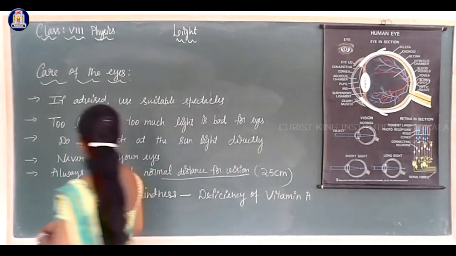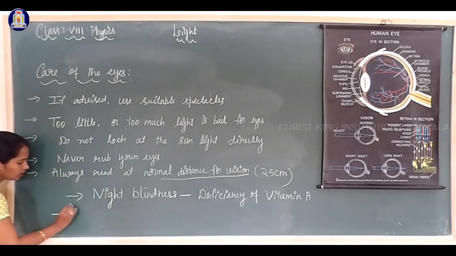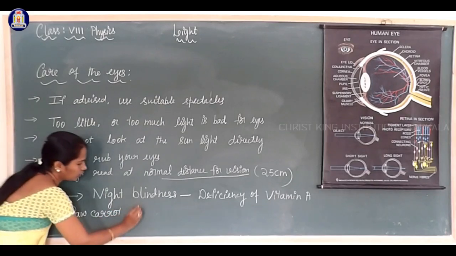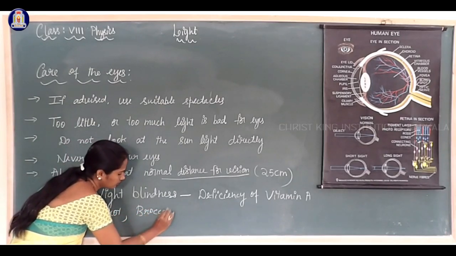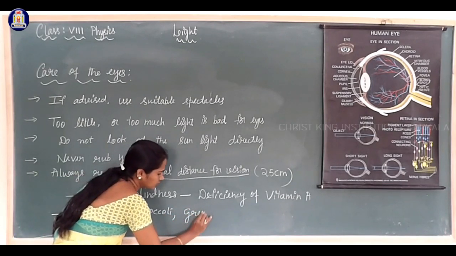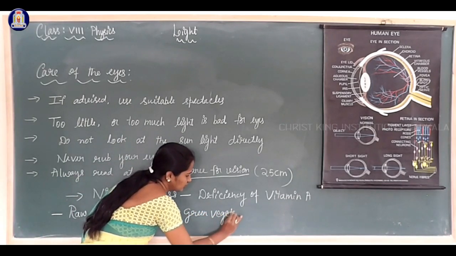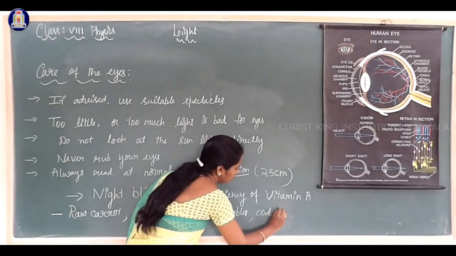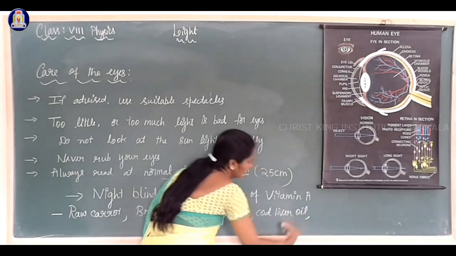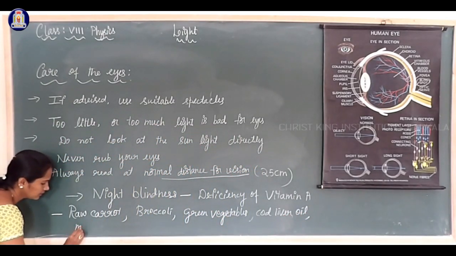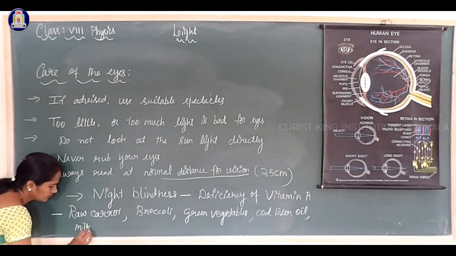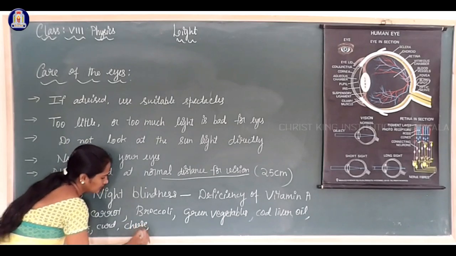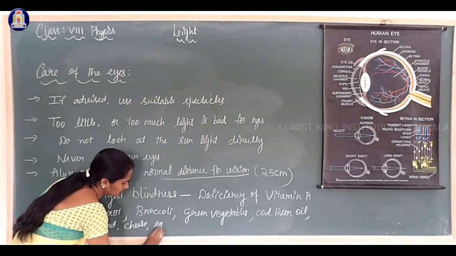The food items which are rich in vitamin A are raw carrot, broccoli, green vegetables like spinach, cod liver oil, and also milk, curd, cheese, then egg.